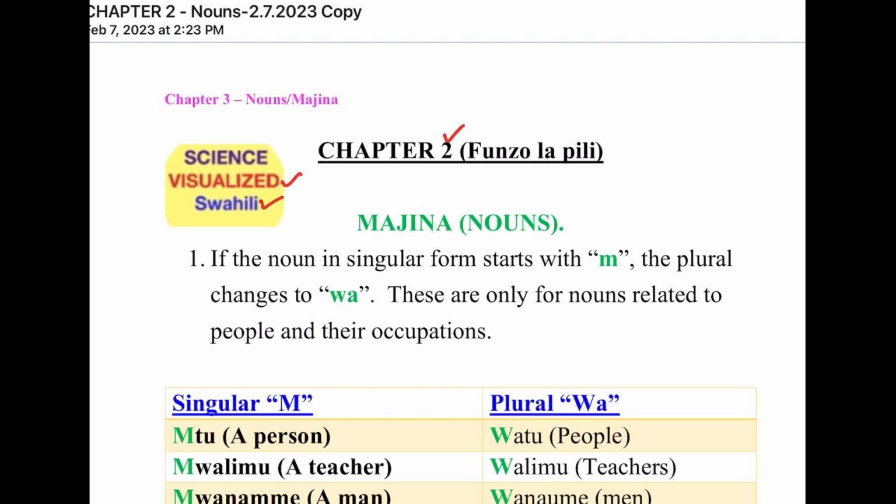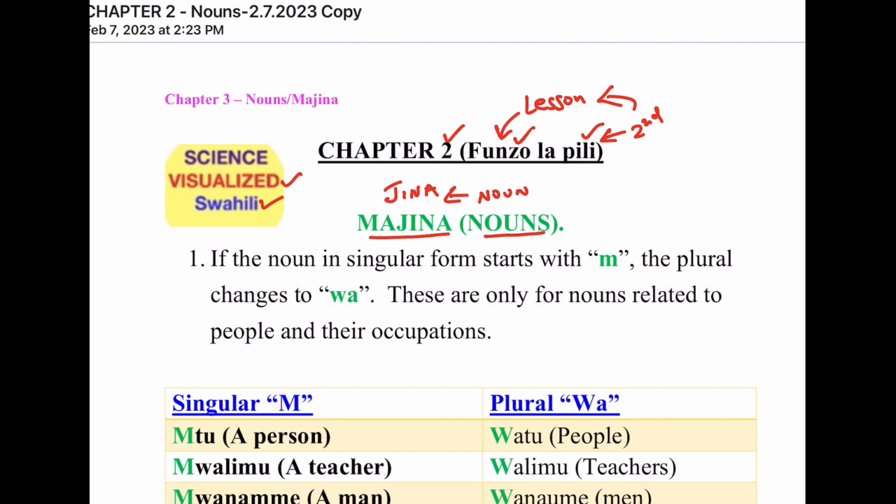Today we're looking at chapter 2, which is Funzo la Pili. Funzo here means lesson and Pili means second. So basically we mean second lesson, Funzo la Pili, chapter 2. Today we're looking at nouns, Majina. If it's only one, then that will be Jina. And remember, a noun is a name of anything.